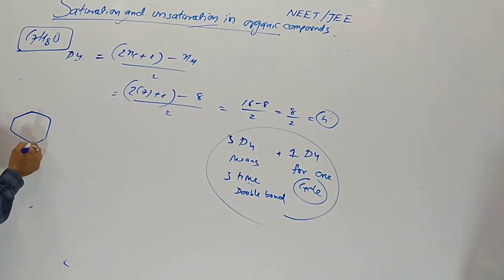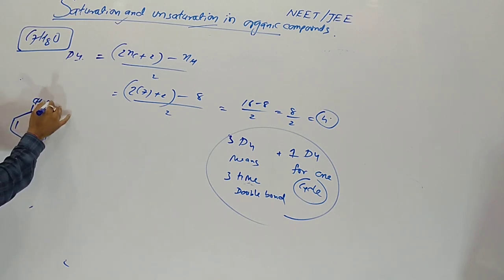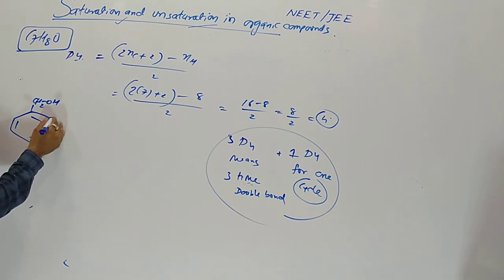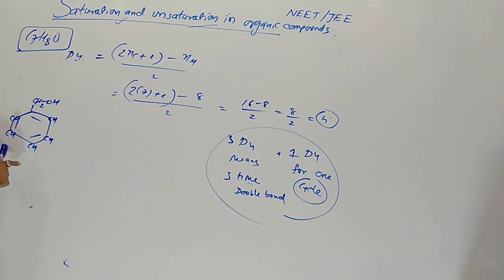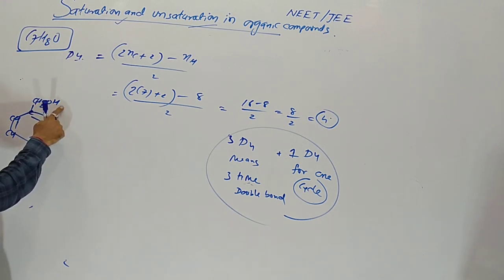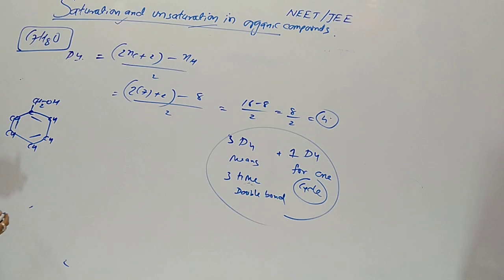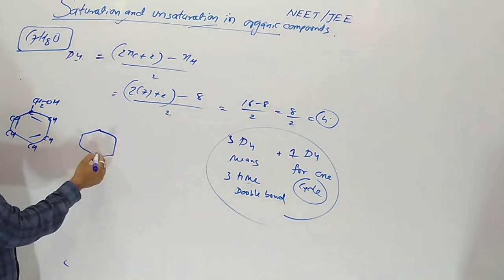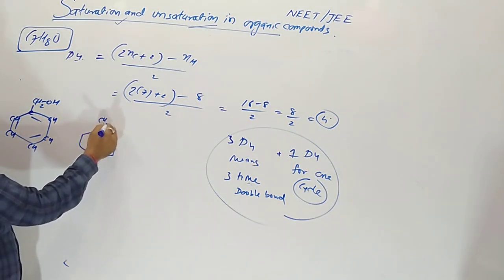So in the ring there are 3 pi bonds alternately. Then the 7th carbon is a CH2OH, so benzyl alcohol. You can see 5 plus 6 and 7 carbons. Hydrogen 5 plus 2 is 7, plus 8... 1 oxygen, benzyl alcohol.